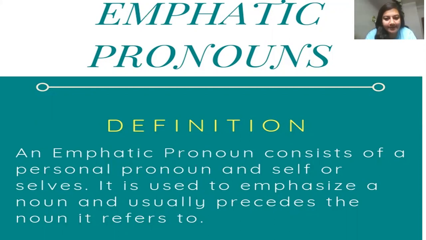So let us understand what emphatic pronouns are. An emphatic pronoun consists of a personal pronoun and self or selves. It is used to emphasize a noun and usually precedes the noun it refers to. So what it is trying to tell us is that the emphatic pronoun, again that is the same thing, consists of self and selves, which is similar to the reflexive one.